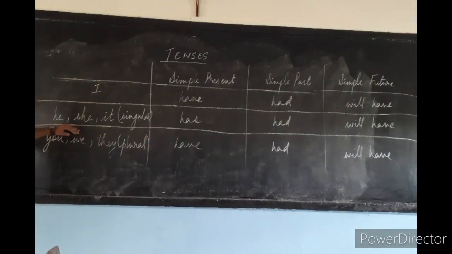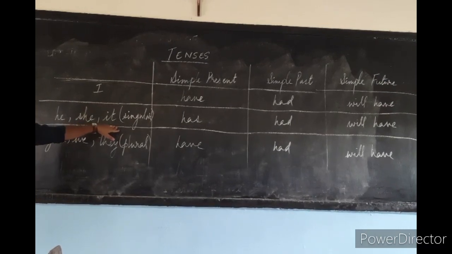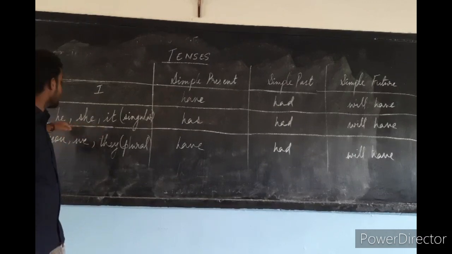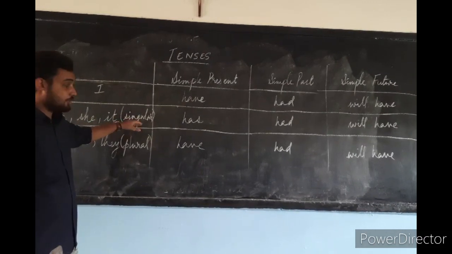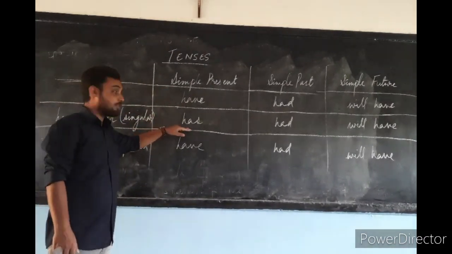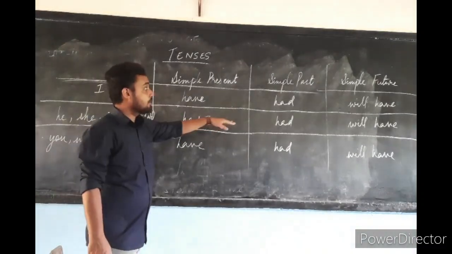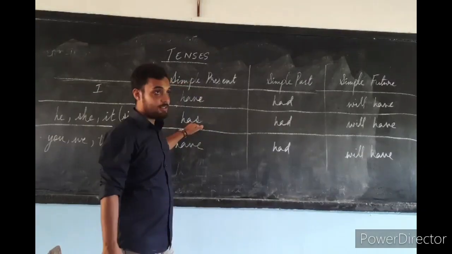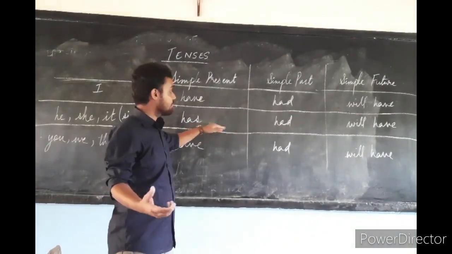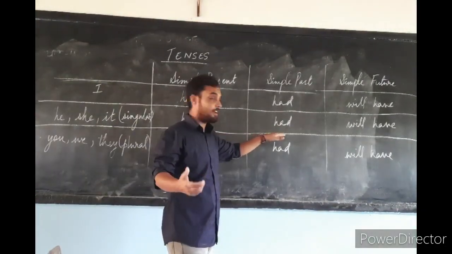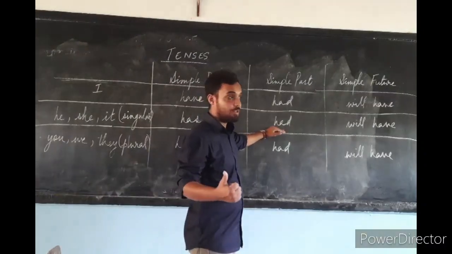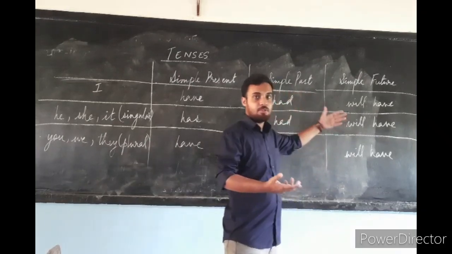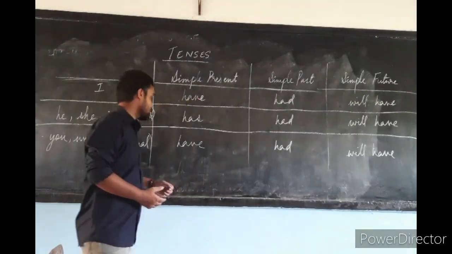Now with he, she and it, they all are singular. Whenever we are writing a sentence starting with he, she or it, for simple present we will use has. For simple past, had. She has refers to simple present. She had or he had refers to simple past. And for future, she will have, he will have, it refers to simple future.